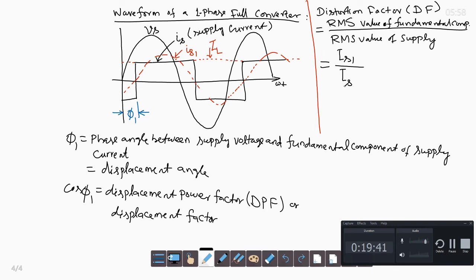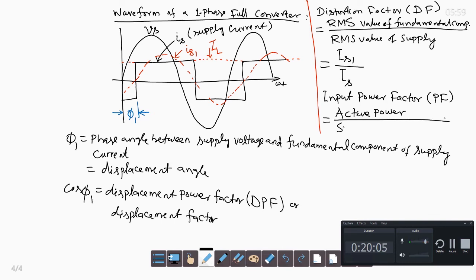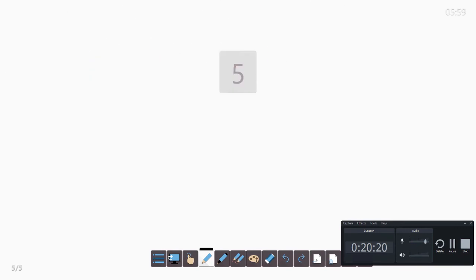Then we have the input power factor, or simply PF, power factor also you can say. So it is active power divided by apparent power, or simply supply volt ampere. So power factor equals active power over apparent power, and the supply voltage is perfectly sinusoidal. So the RMS value of the supply voltage is Vs.